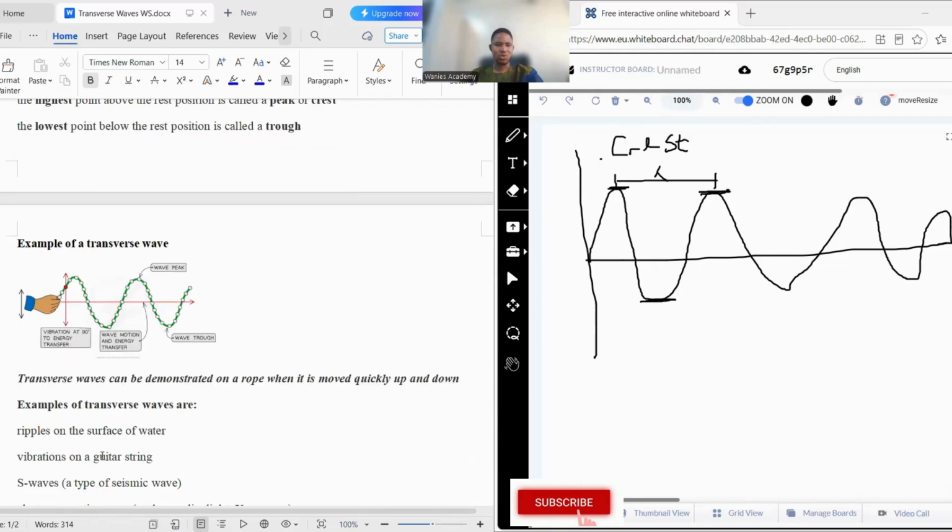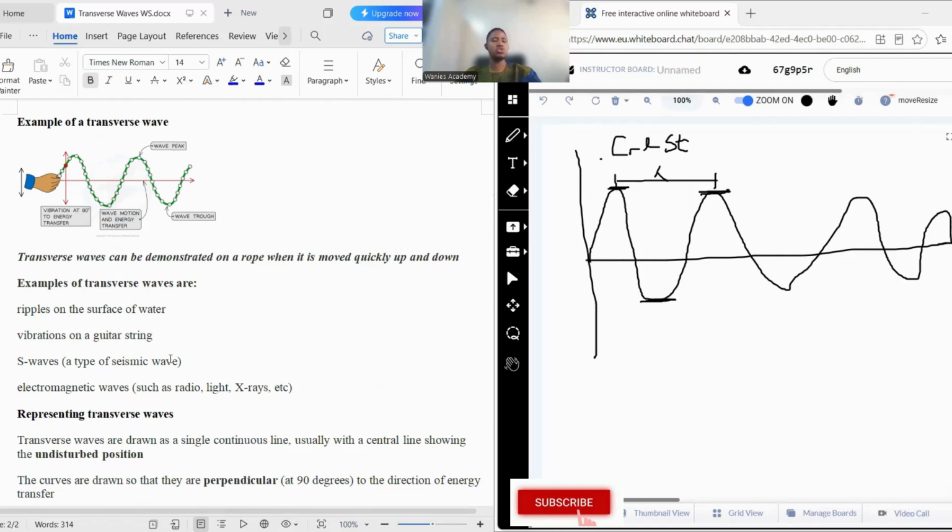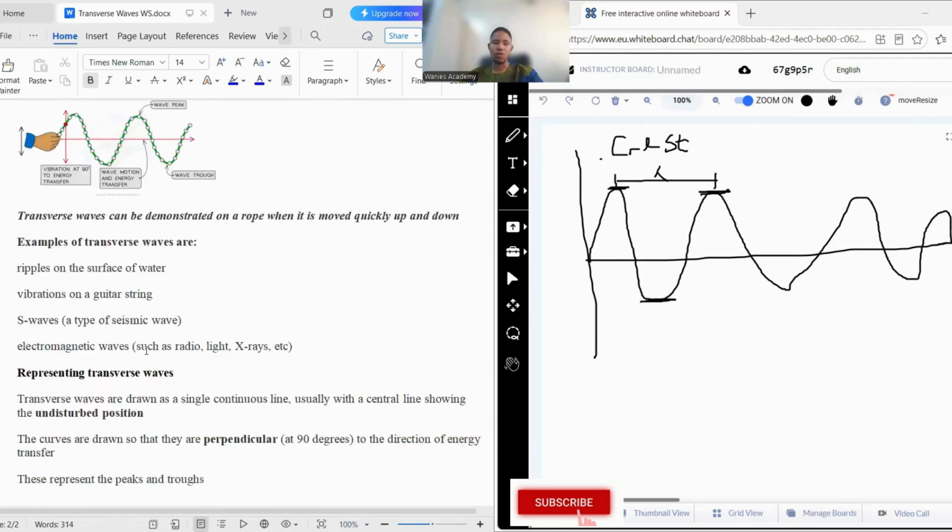So an example of this transverse wave is this. You can see that at this point, when you try to swing like a spring there, the vibration is at 90 degrees, at that point, this is the 90 degree here. And at that point, that is where the energy is also being transferred. Okay? And this wave motion, energy being transferred, and this transfer from crest to trough, crest to trough, crest to trough. So with that, examples of transverse waves are the ripples on the surface of water, the vibration on the guitar string, the sound, the seismic wave, all the electromagnetic waves. All these are the examples of a transverse wave.